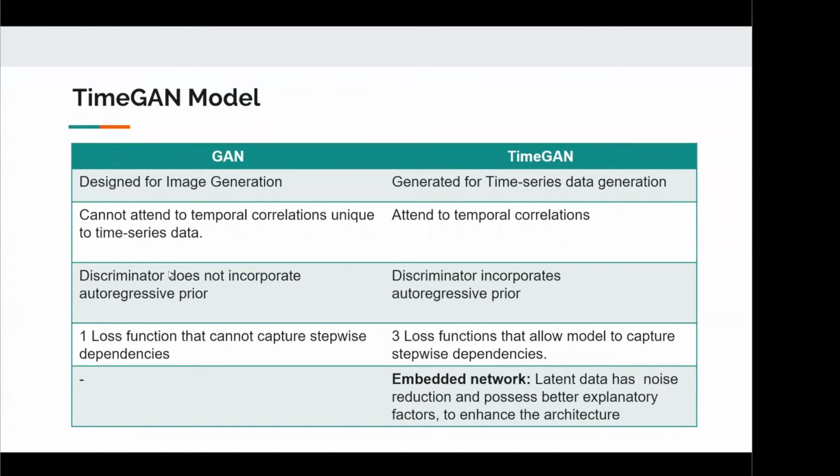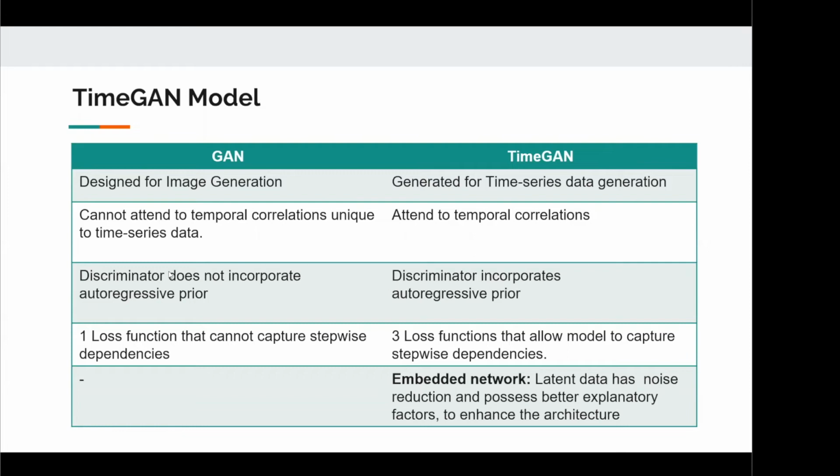TimeGANs. So GANs were primarily designed and optimized for generating images. However, some authors have enabled them to forecast prices by using methods as shown in the previous chapter on GANs. However, author Yun argues that despite their superior performance in predicting Forex prices, GANs cannot attend to temporal correlations that are unique to time series data. Their discriminator still does not incorporate the autoregressive prior, despite the simple improvements of attaching RNNs, LSTMs to the generator and discriminator. Furthermore, using a standard GAN loss function over a sequence of vectors may not be sufficient to ensure that the architecture captures the stepwise dependencies that are present in the training data.